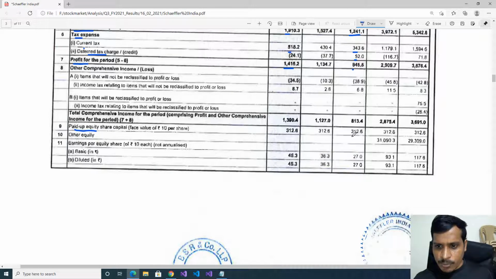Later paid up equity share capital. Previous year 31.2 crores. This year 31.2 crores. Here paid up equity share capital is not increased. That means equity is not diluted. This is a positive sign. Later earnings per share basic. Previous year 27 rupees. This year 46 rupees. Here EPS was increased from 27 rupees to 46 rupees. That means approximately 19 rupees was increased. This is a very good sign.